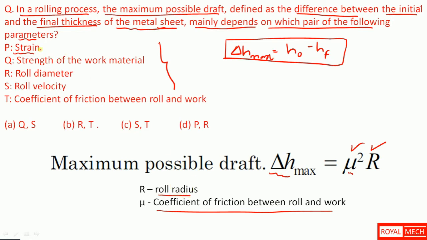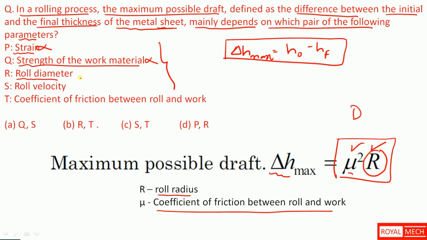So the given first parameter is strain. There is no strain parameter involved. And next, strength of work metal. We can see here in the maximum possible draft, there is no strength of the work material. And next, roll diameter. Roll radius is R, diameter is D, so that depends on the roll diameter.